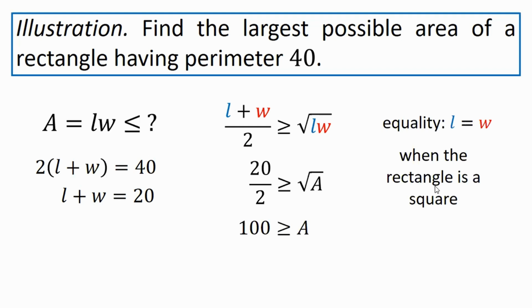Note that all we have applied in this video tutorial is the simplest version of the arithmetic mean geometric mean inequality, where we compared the AM and the GM of two non-negative numbers. What if we have three or more numbers? It turns out that we can extend the AM-GM inequality to more terms involved, but that can be the topic of another video in the future.